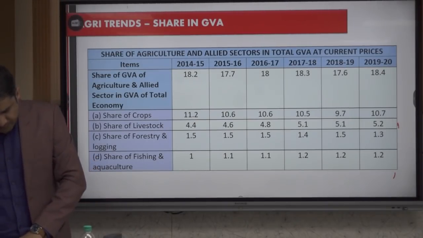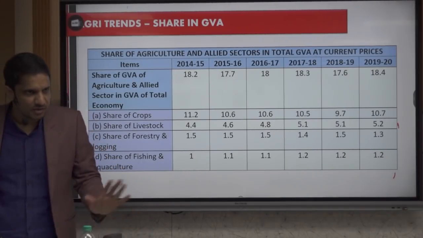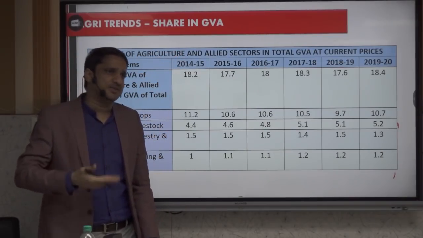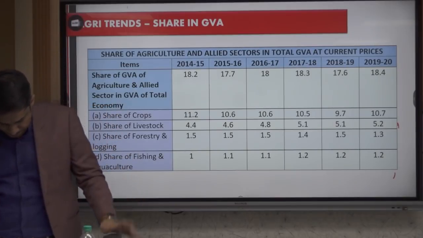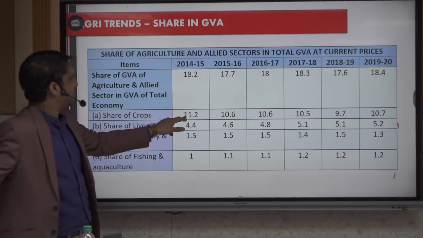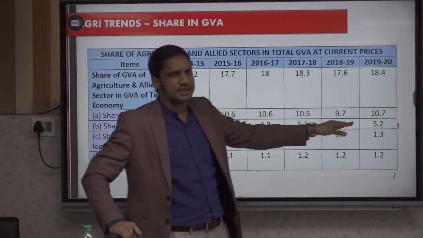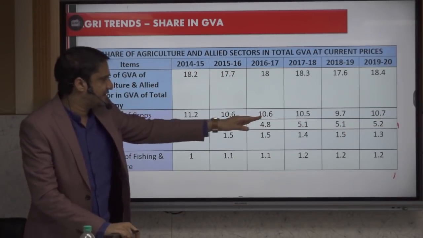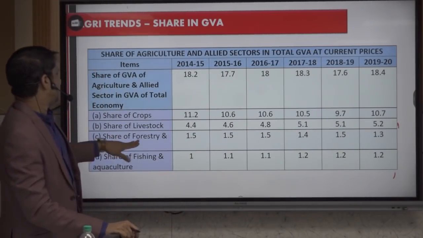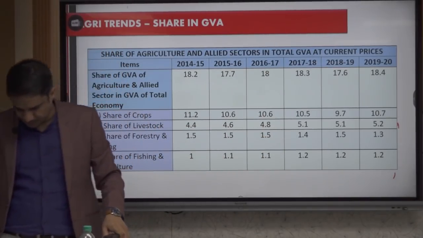Then whatever the decline in the share of crops. The share of crops declined, but again not steadily. Whatever the decline in share of crops has been taken up by livestock, fisheries, etc. It is visible also, I think. The share of crops was 11.2, then it decreased to 10.6, 10.5, 9.7, and suddenly increased to 10.7. And then this decrease of 0.5, 0.2 has been taken up by, for example, the share of livestock, or maybe forestry, etc., which have also decreased and increased, and the share of the fisheries sector.